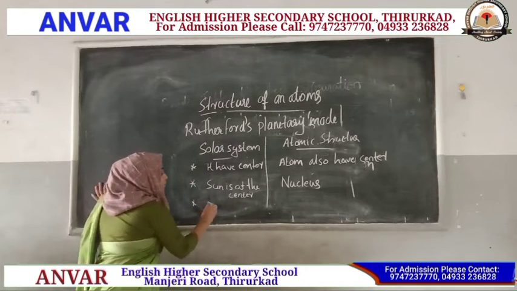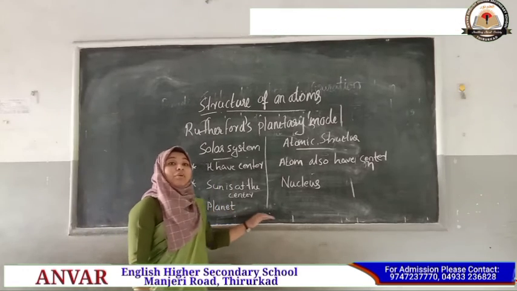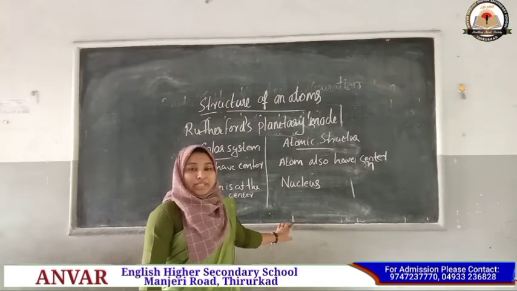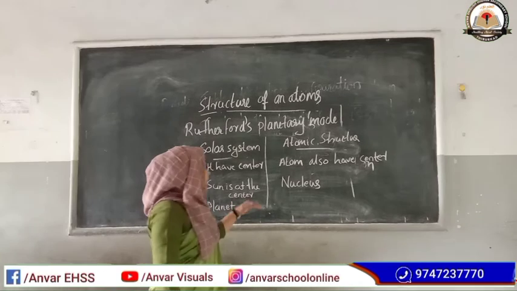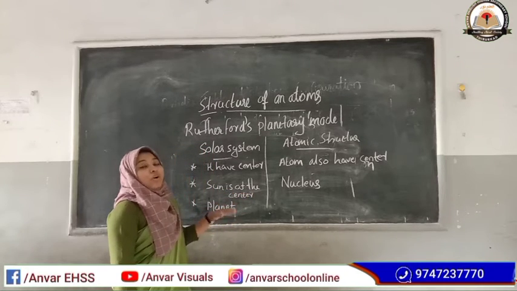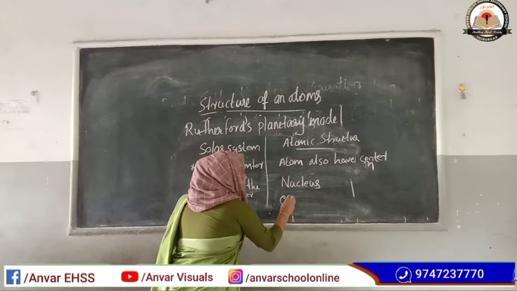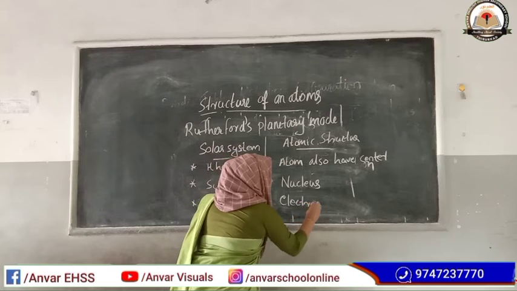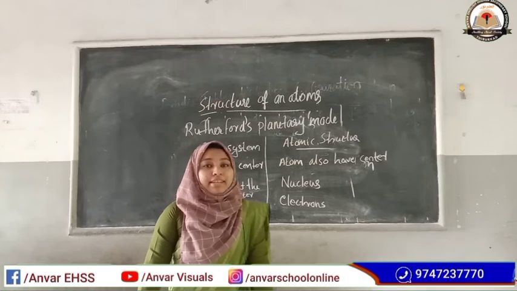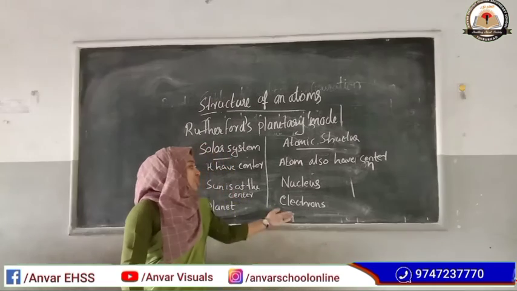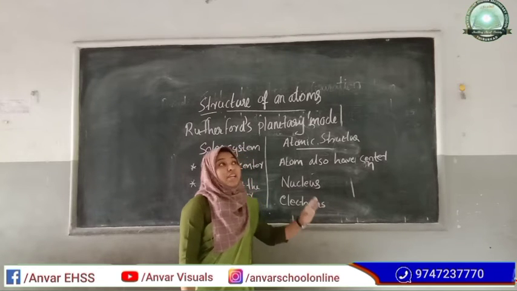In the solar system, planets revolve around the sun in orbits. In atomic structure, electrons revolve around the nucleus in shells.